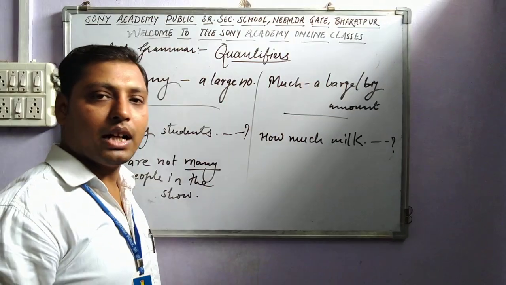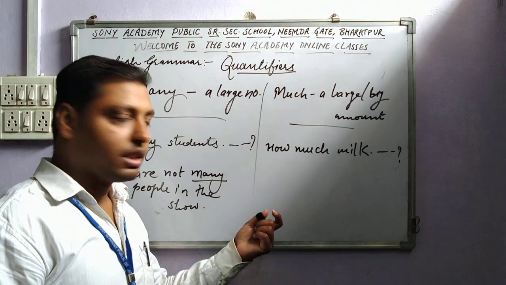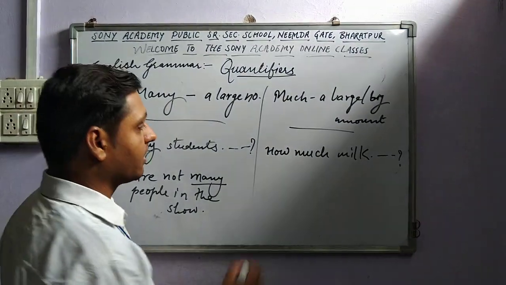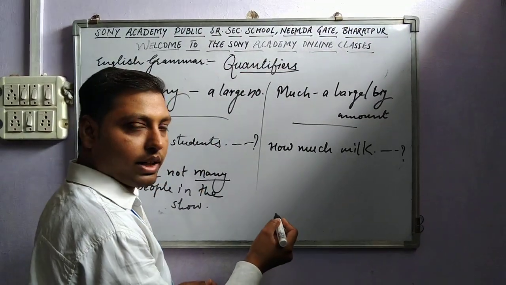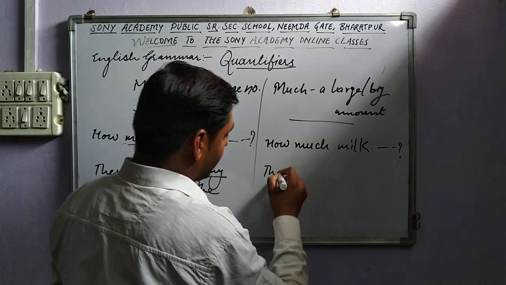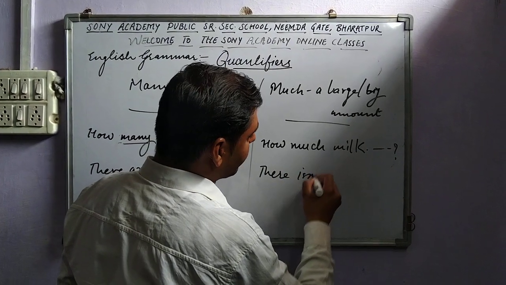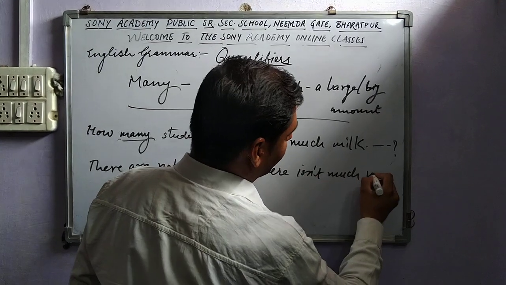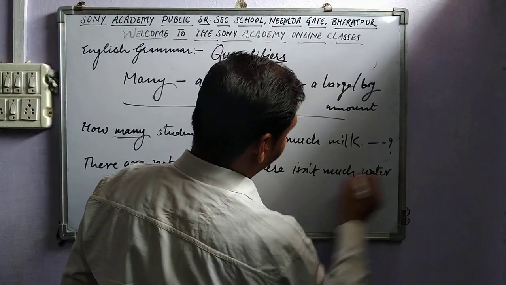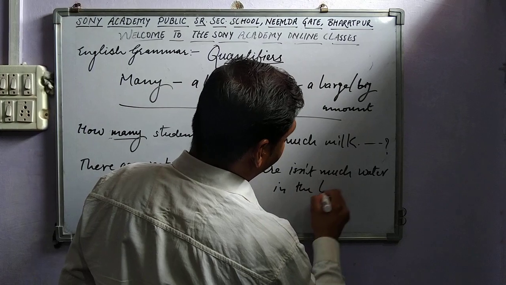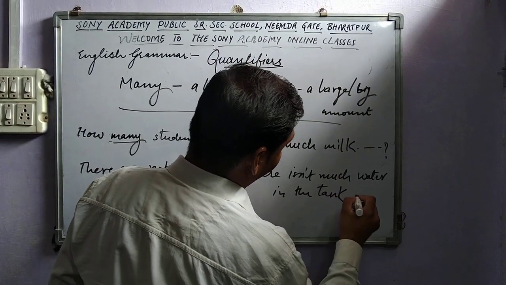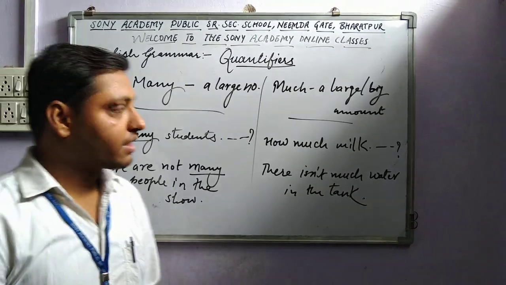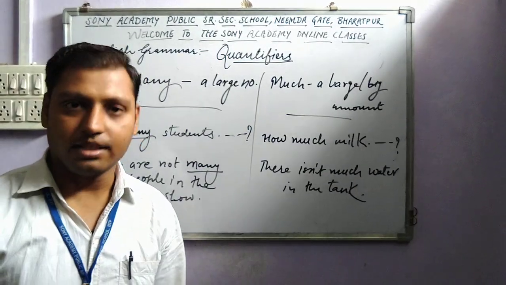You can see here I have used this word much with a question word. It means in a question. Again, one more example. There isn't much water in the tank. Understood? So we use them like this.